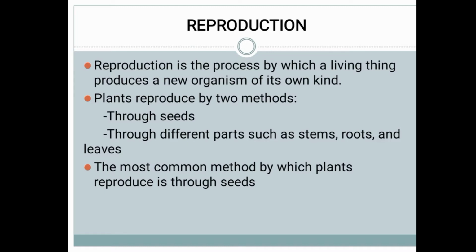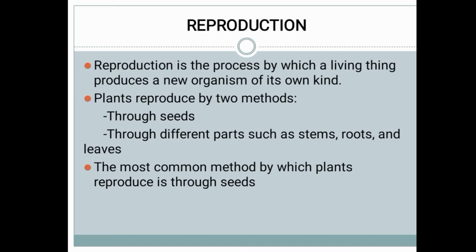Reproduction is the process by which a living thing produces a new organism of its own kind. Reproduction is one of the processes in all living things through which a mother plant will give birth to their young ones. From the mother plant a small plant will reproduce. All living organisms have the process of reproduction. They reproduce their young ones of their own kind.